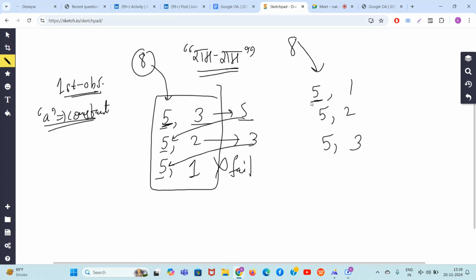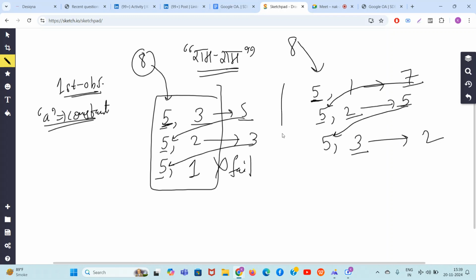But if you take 8 and put it the other way, it will succeed. Why? 8 is greater than or equal to 5. 8 minus 1, 7. 7 is greater than or equal to 5. 7 minus 2, 5. 5 is greater than or equal to 5. 5 minus 3, 2. So, guys, the process is successful when these numbers are arranged in ascending order.